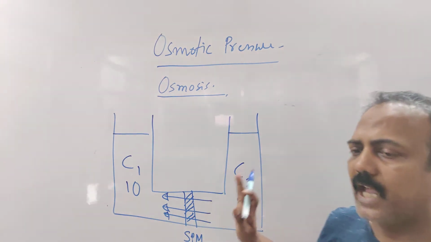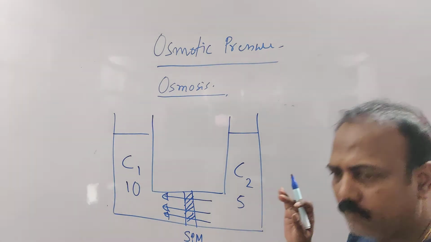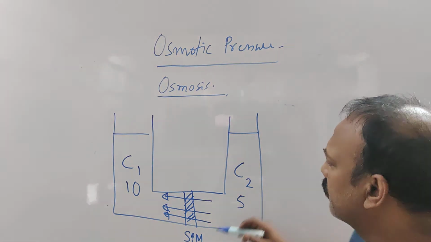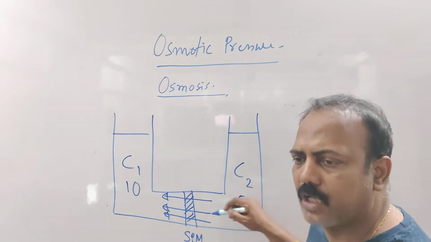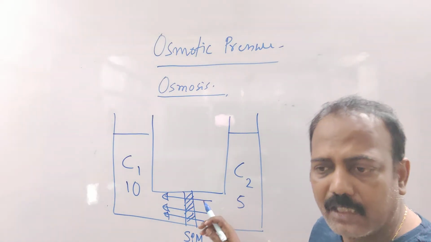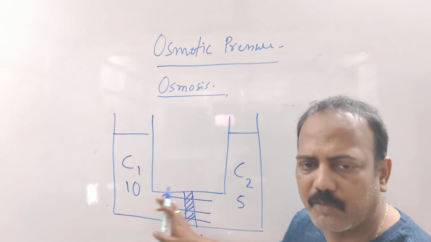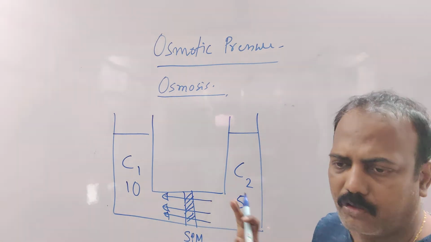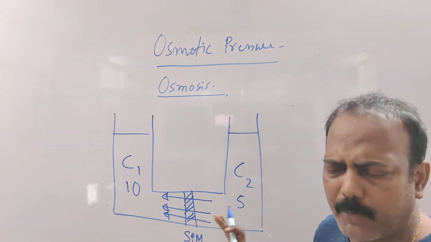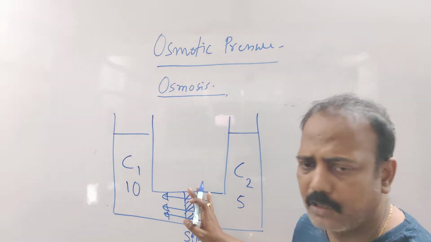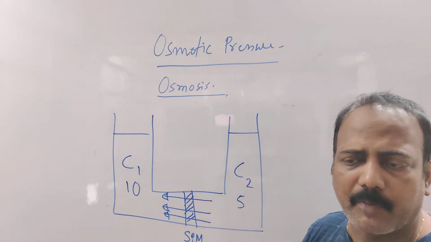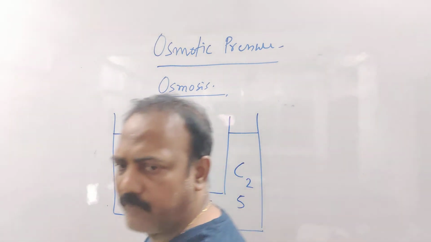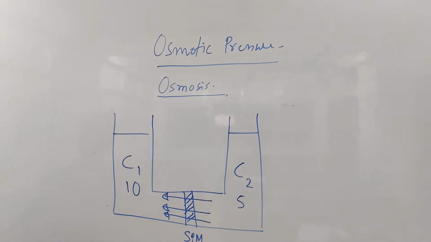By natural process, the water molecules, or the solvent molecules, let me say, will flow from lower concentration to the higher concentration till the concentration of both solutions becomes equal. This particular process is called osmosis. Simple. Semi-permeable membrane means which allows only the flow of the solvent molecules. That is what osmosis is.